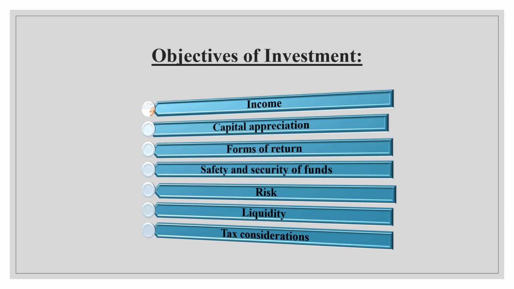Next, coming to the fourth objective, that is safety and security of funds, which is one of the foremost things, right? The main or core objective. You want some safety or security so that your funds can generate an income in the other forms of securities.